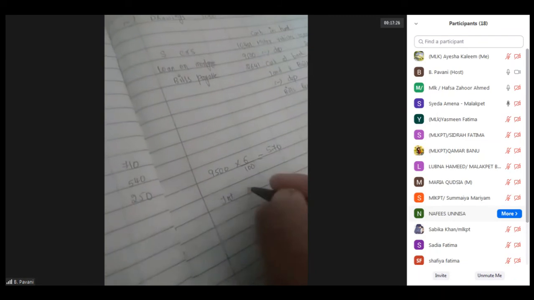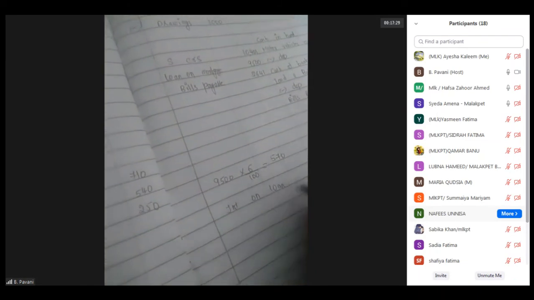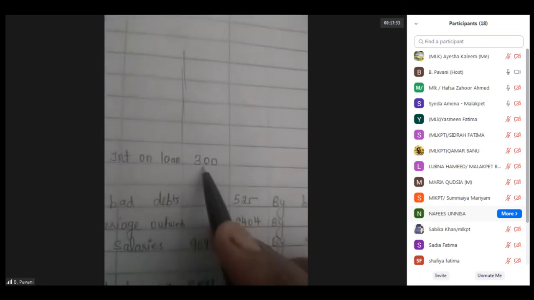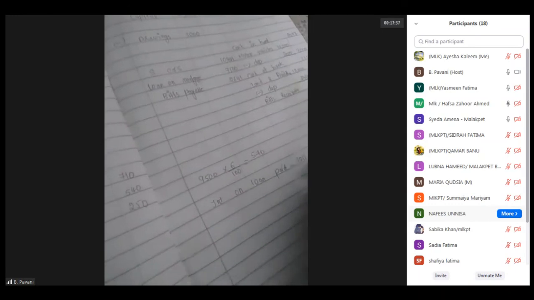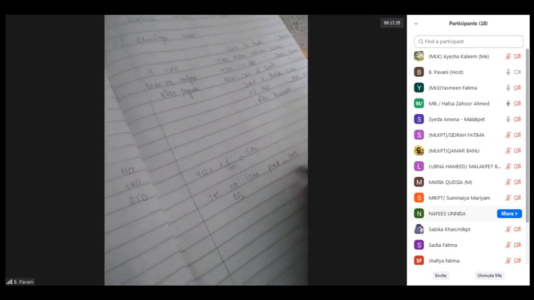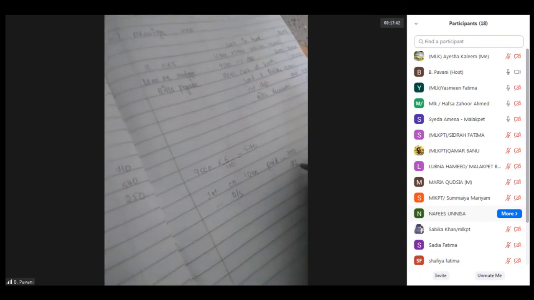Out of that, as you can see, interest on loan paid. How much have they paid? Already we have written how much they have paid. They have paid 300. 570 minus 300. So outstanding will be how much? 270.